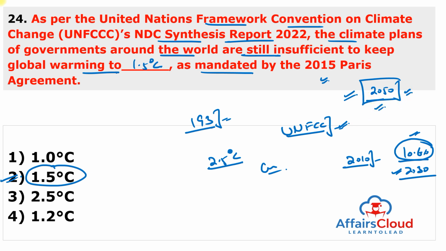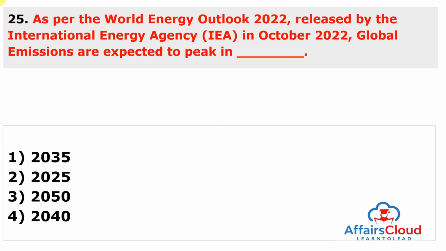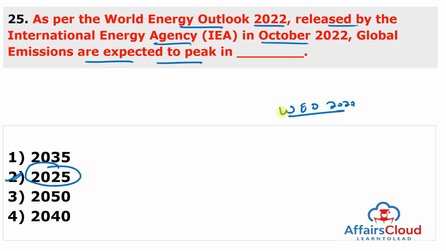Next question is, as per the World Energy Outlook Report of 2022 released by the International Energy Agency in October 2022, global emissions are expected to peak in the year 2025. Answer of this question is second. So this report is known as World Energy Outlook Report of 2022, first point. Second, it is released by International Energy Agency, important point.